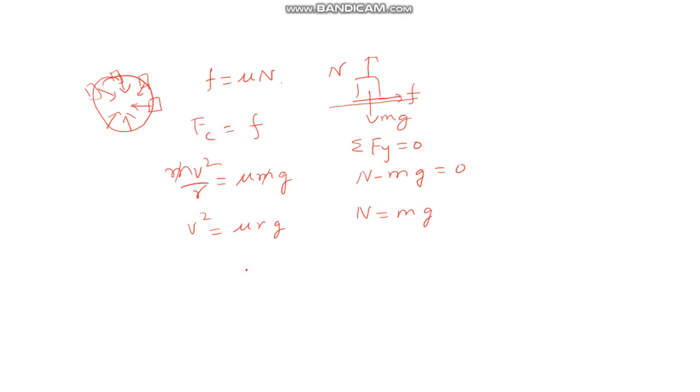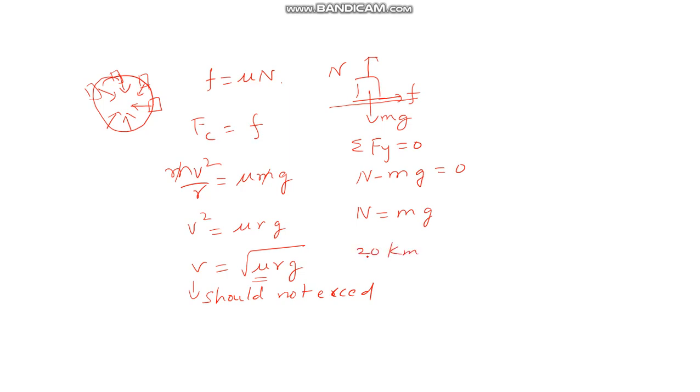or v is equal to root over mu rg. Okay, so when you are going around in a circular path, you might have seen some boards where it is written as speed limit is 20 km per hour only, or 25 km per hour only. So that means this v what we have calculated is the optimum speed. You should not exceed this speed. Up to this speed, this friction is taking care of your safety. Let us say if you calculate using this formula, you got some 20 km per hour speed.